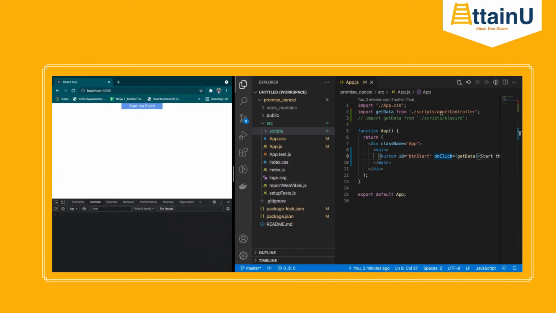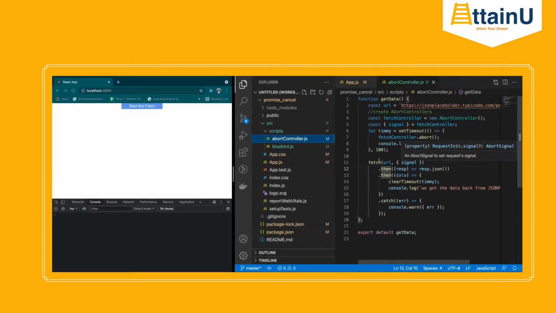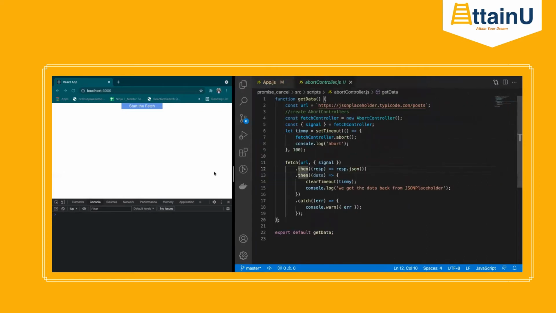Firstly, we will look at how the abort controller works. If you can simply see, I am making an API call. So fetch itself has something called signal as an extra parameter. That signal can be from your abort controller.